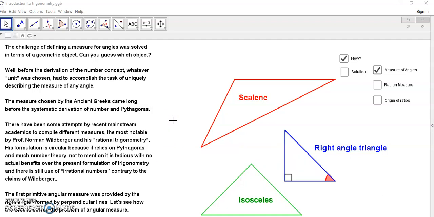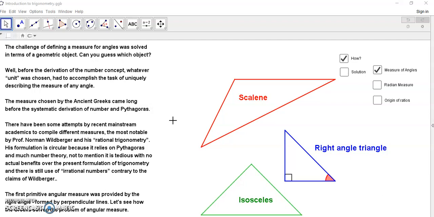Before the derivation of the number concept, whatever unit was chosen, this object had to accomplish the task of uniquely describing the measure of any angle. Okay, and this object, by the way, is actually the right angle, which is formed by perpendicular lines. Now this measure was chosen by the ancient Greeks, and it came long before the systematic derivation of number